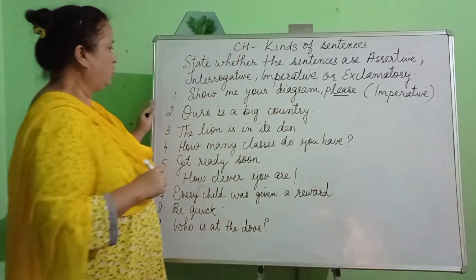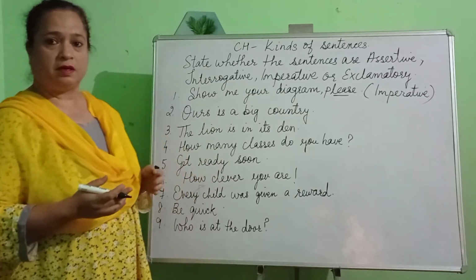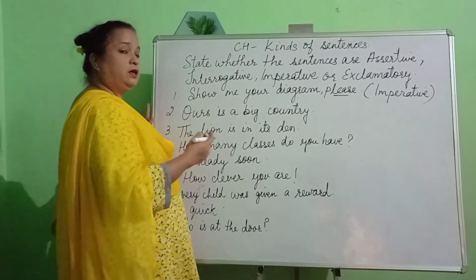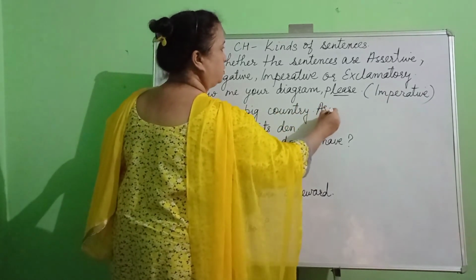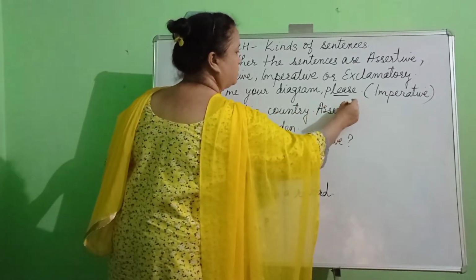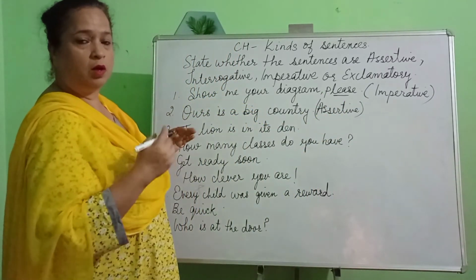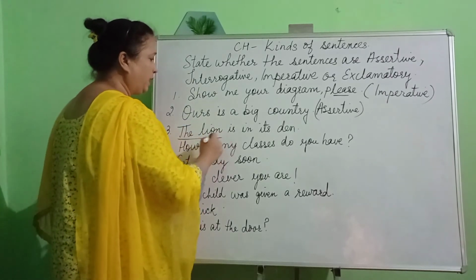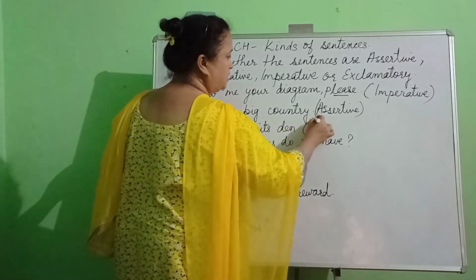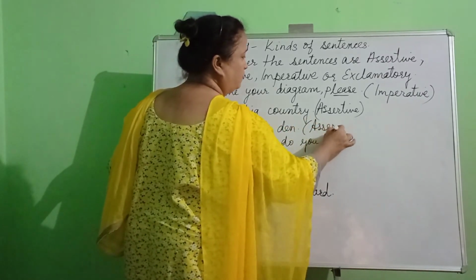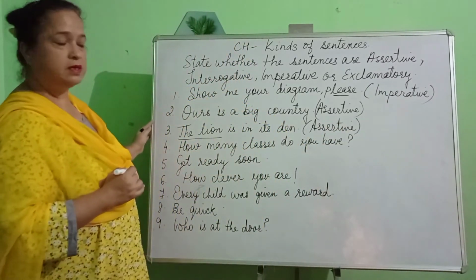Okay? Now, ours is a big country. In this, we are talking about our country. We are stating something. We are telling you something about our country. So, this is an assertive or a declarative sentence. The lion is in its den. Now, in this, we are talking about the lion and we are telling you where the lion is. So, a sentence that tells us something or states something about the subject is the assertive sentence.